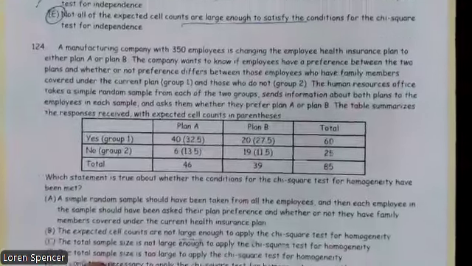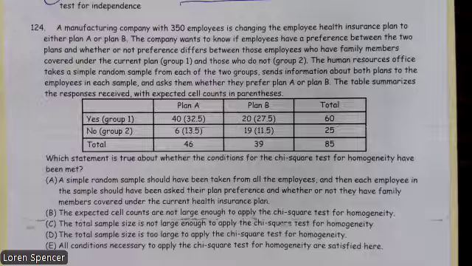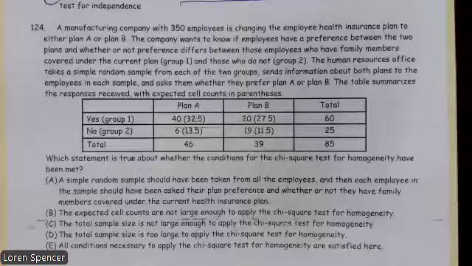124. A manufacturing company with 350 employees is changing the employee health insurance plan to either A or B. The company wants to know if employees have a preference between the two plans and whether or not the preference differs between those employees who have family members covered under the current plan, group 1, and those who don't, group 2. The Human Resources Office takes a simple random sample from each of the two groups.